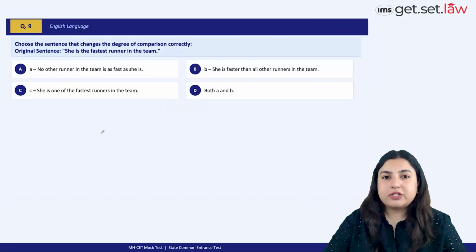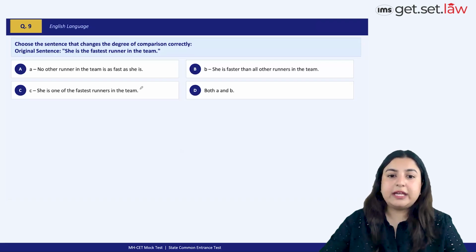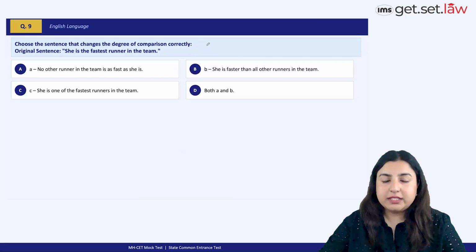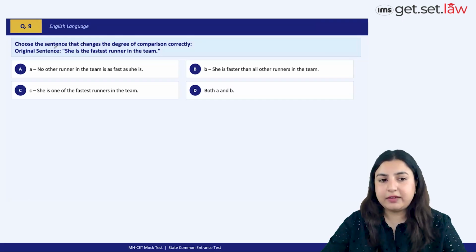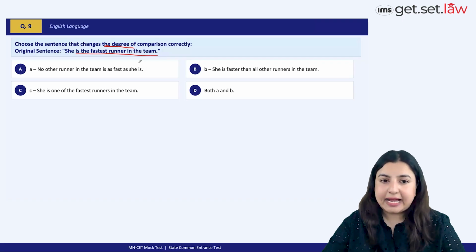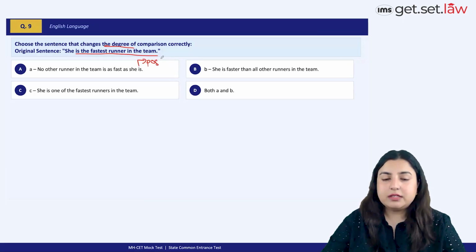Let's take a look at the questions which are based on grammar. Now we have questions on adjectives, positive degree, comparative degree, superlative degree. Please read the instructions of the questions very carefully. Choose a sentence that changes the degree of comparison. Which degree is not given, which tells us that the answer might be slightly different. Original sentence is, she's the fastest runner in the team, which is already superlative degree. No other runner in the team is as fast as she is, which keeps the meaning intact. And this, however, is a positive degree, which is a good option because we have to choose the sentence that changes the degree of comparison.